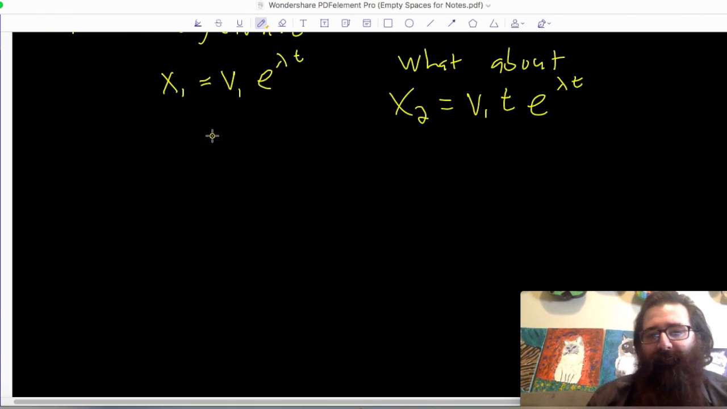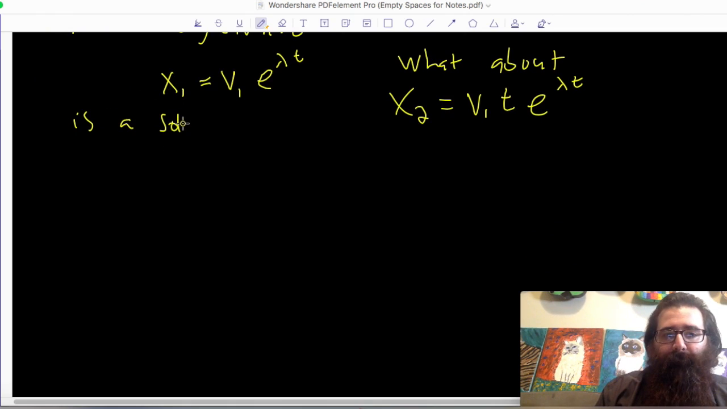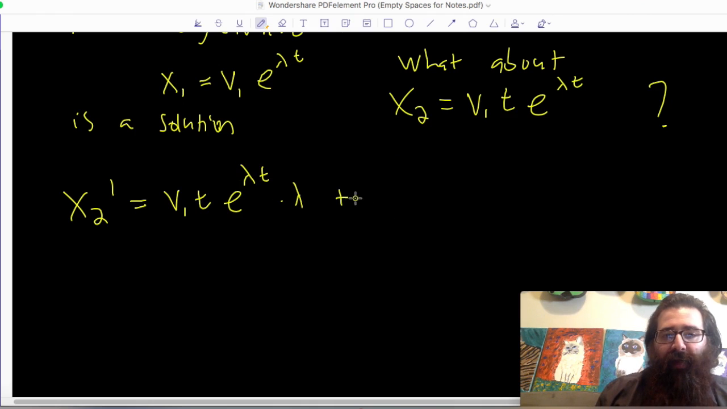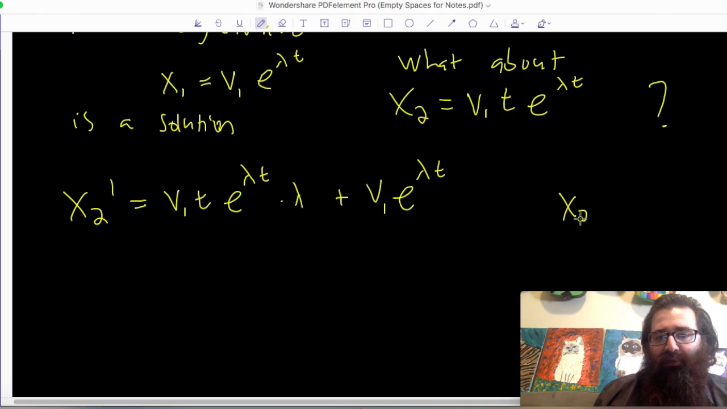Let's show that. We'll say that x sub 1 is a solution, but I want to know if this is also a solution. So I have x sub 2 here. Let's find the derivative, x sub 2 prime. I can rewrite v1 t, and the derivative of e to the lambda t is e to the lambda t times lambda. Then I can add to this e to the lambda t, and the derivative of v1 times t is v1. That's my derivative, and I want to check that x2 prime is equal to A times x2.